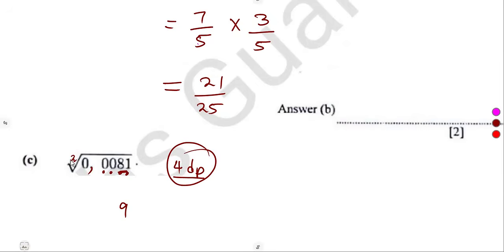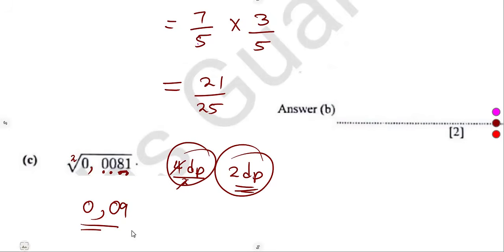So there is square root, meaning to say there is 2. So that's 2 into 4, meaning to say what? 2 decimal places. Our final answer must have 2 decimal places. So this is 1 decimal place, 2 decimal places. So it's going to be 0,09, which you can write as what? Plus or minus. Remember, when you're working with the square root.